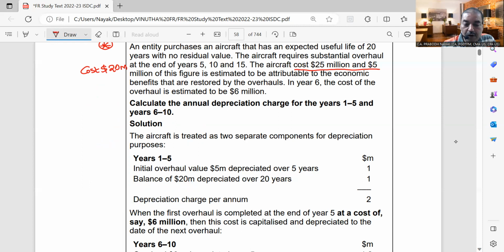Actual cost is $20 million. And it has got a useful life of 20 years. So each year, 20 million divided by 20, each year the depreciation will be $1 million.